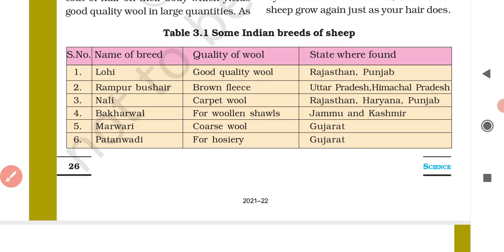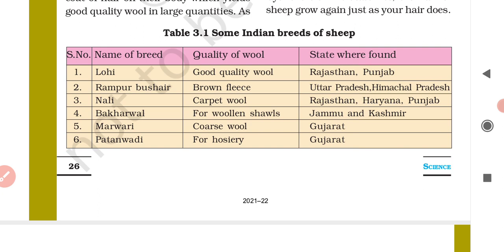First one is Lohi. The quality of wool obtained from Lohi is good quality wool. The state where this Lohi breed of sheep is found is Rajasthan and Punjab. Then comes Rampur Bushehr. The quality is brown fleece.